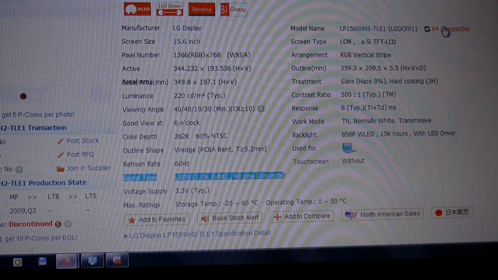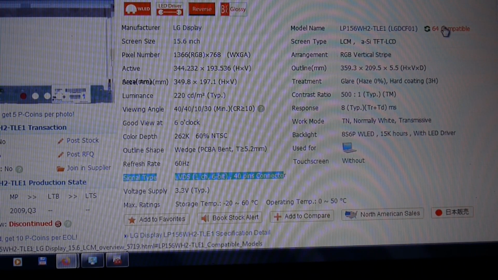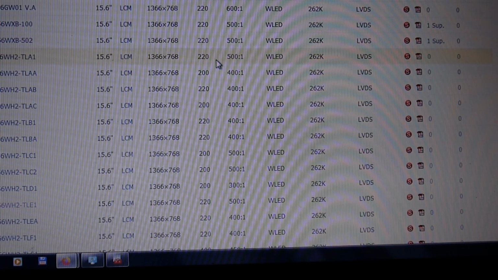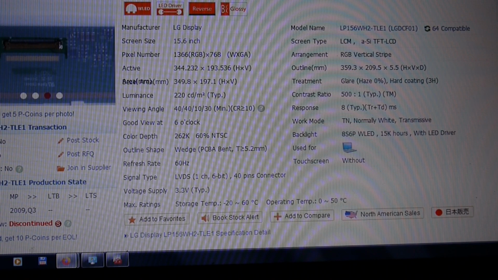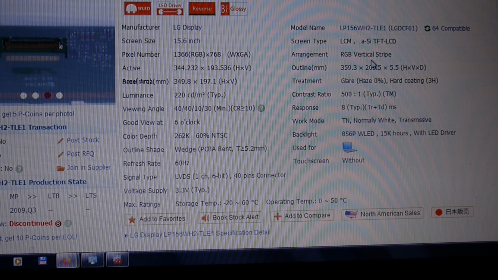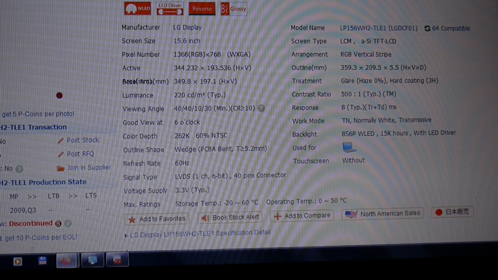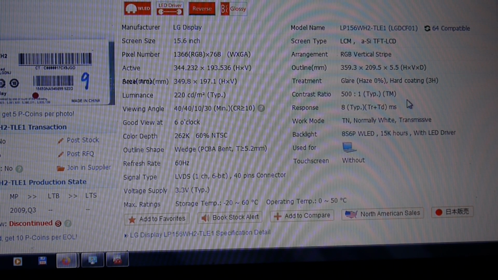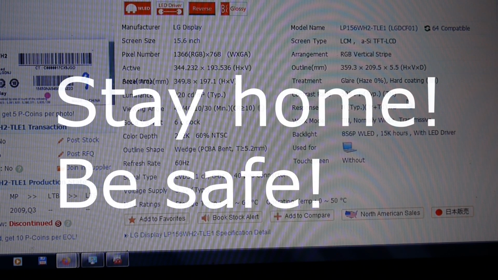And by the way, here you have the compatible displays also, and for this particular model it's not more than 64 compatible displays. Okay, I'm really hoping this is useful for you guys to find a replacement, a better replacement for your LCD laptop display.